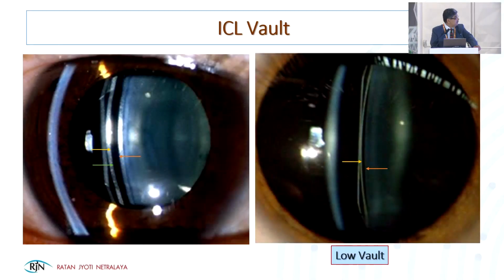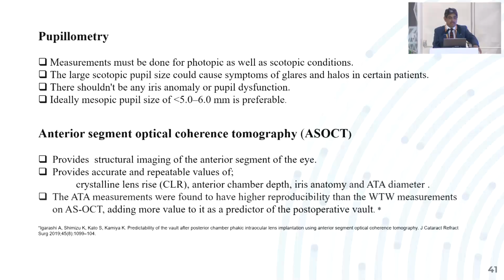So this is what it is. A normal vault is on the left side, and a low vault is seen on the right side. And if it is below this or the lens is touching, you have to explant the lens.